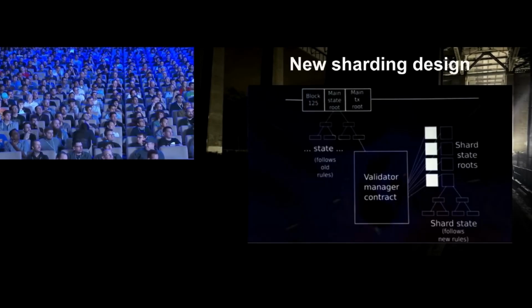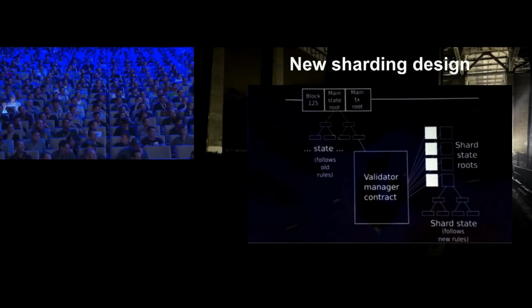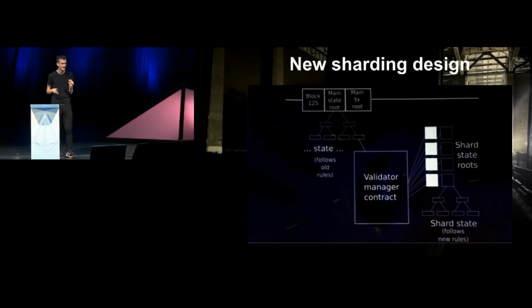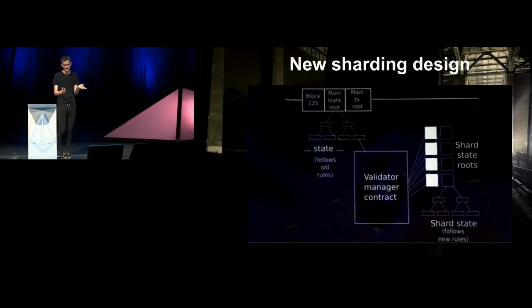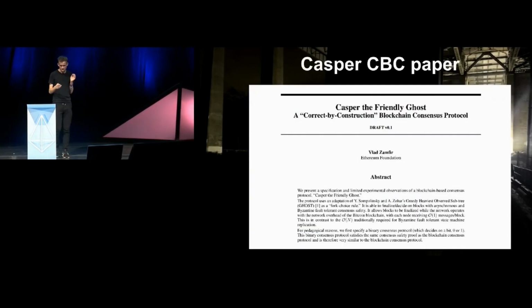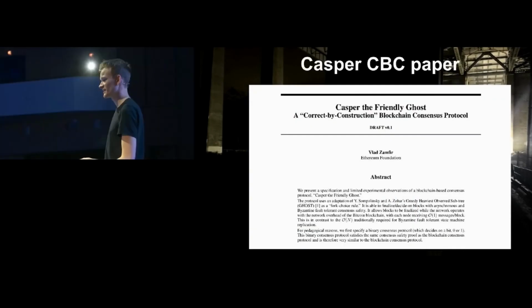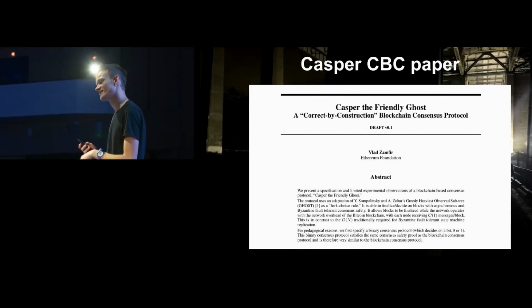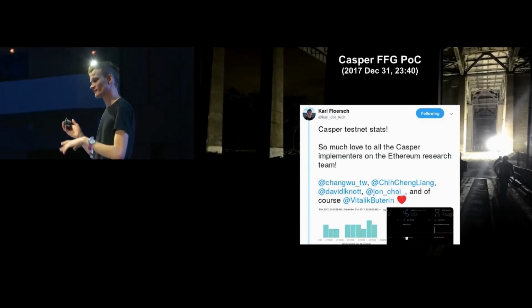So last year at DEVCON, I presented this new sharding design that basically kept the main chain and then did sharding as a layer 2 system on top of the existing main chain that would then get upgraded to being the layer 1 once it gets solid enough. From Vlad, the Casper CBC paper. The Casper FFG proof of concept.